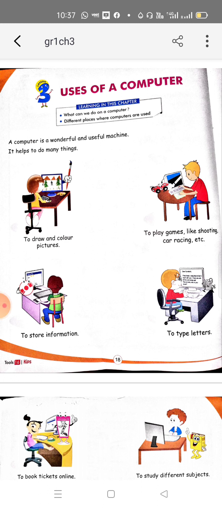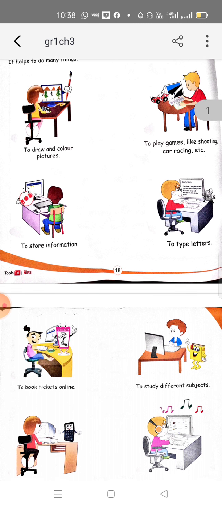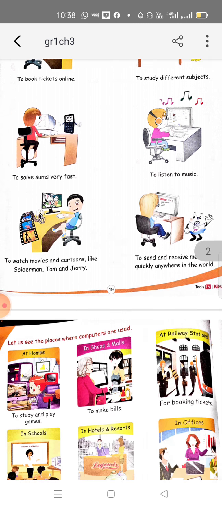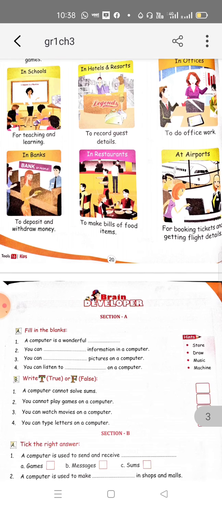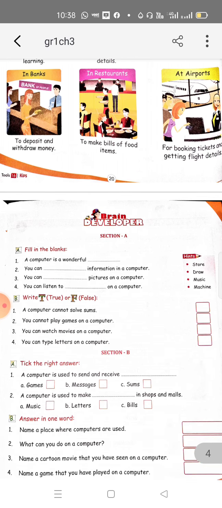So, in today's class, we will revise the exercise and question answer part of chapter 3, uses of a computer. We have already revised the theoretical part of this chapter, what is the use of a computer, and we have revised the places where computers are used. Now let's have a look at the exercise and question answer part of this chapter.